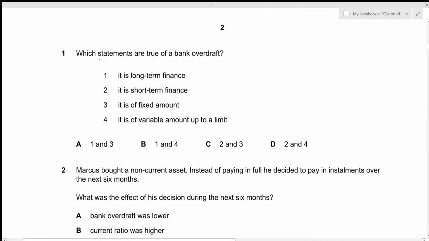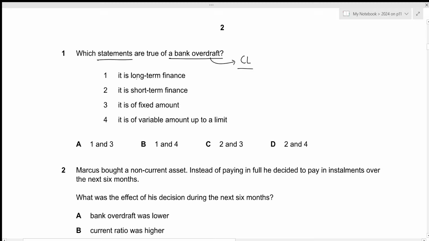For the first question, which statements are true of a bank overdraft? Remember that bank overdraft is part of our current liability. It just means that our bank balance has a negative amount, and it will occur when we withdraw a higher amount as compared to what we have within our bank account. And of course, since it's a current liability, it will be a source of short-term finance.